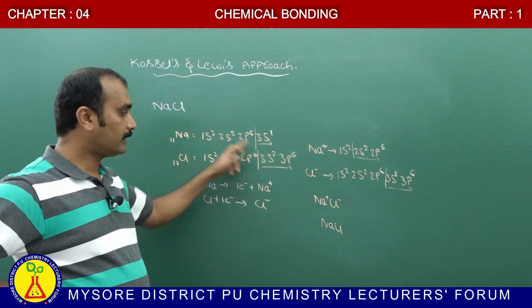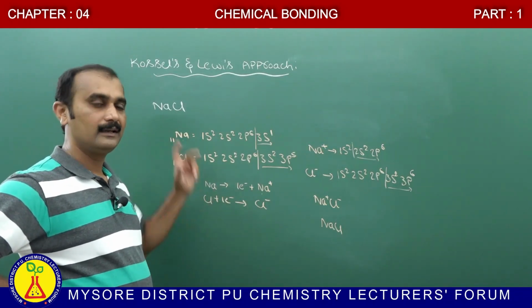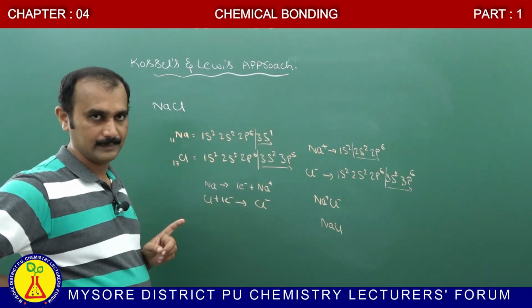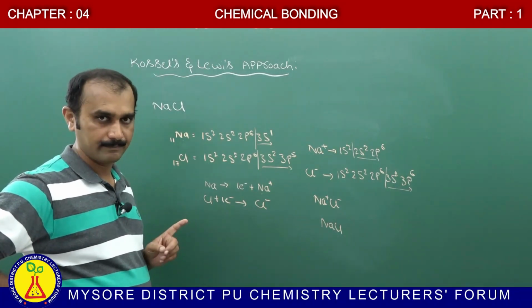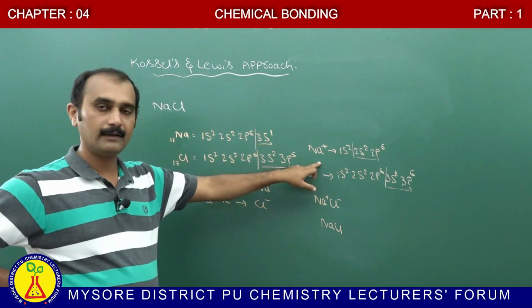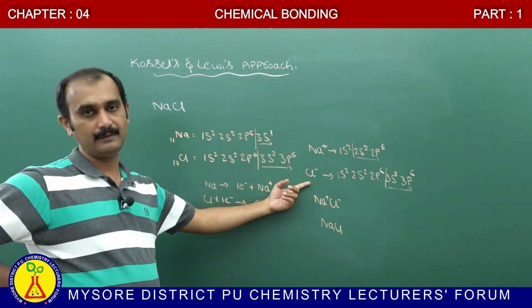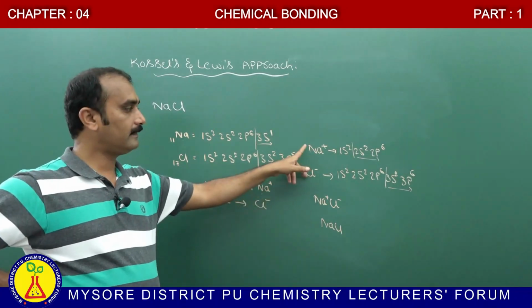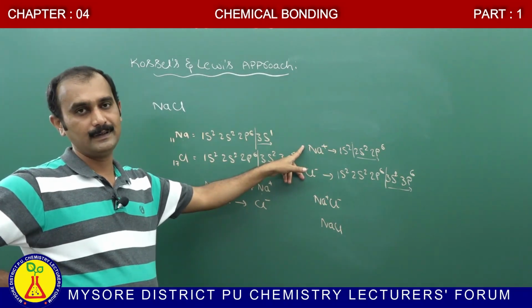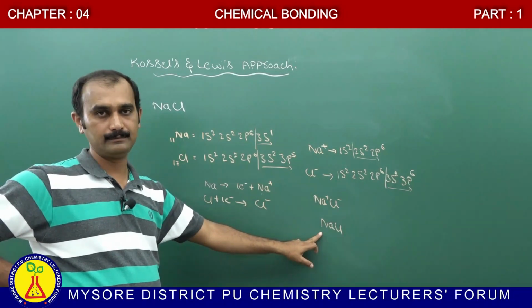After losing an electron and after gaining an electron, both attain the noble gas configuration according to Kossel and Lewis. Any doubt regarding this? After losing an electron, Na plus is formed. After gaining an electron, Cl minus is formed. There is a force of attraction between the oppositely charged species which holds them together, forming sodium chloride.